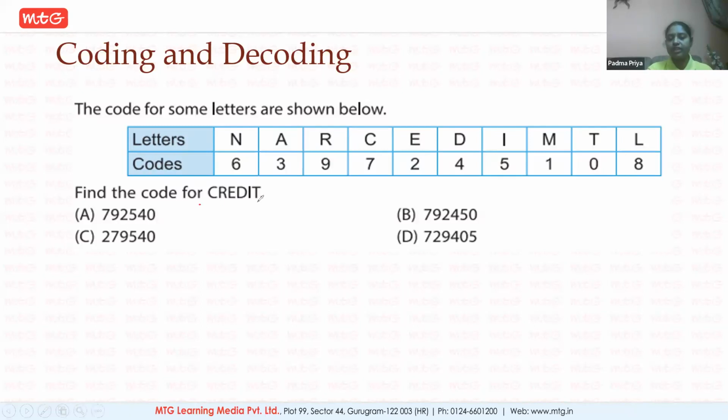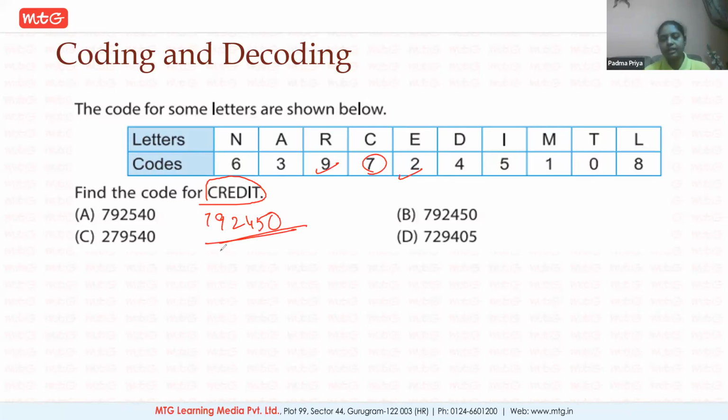Now, what is the code for CREDIT? If you want to solve this question, you need to observe the code for each and every letter. What is the code for C? 7. R, 9. E, 2. D, 4. I, 5. T, 0.